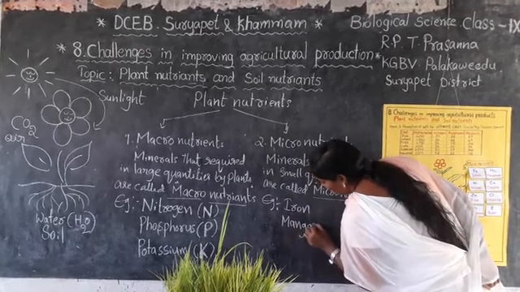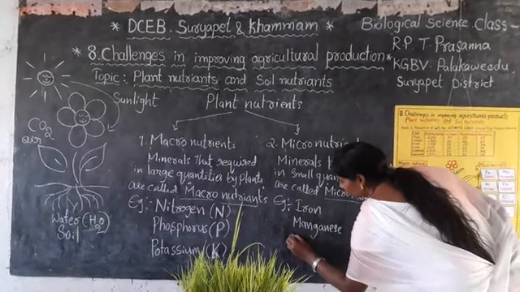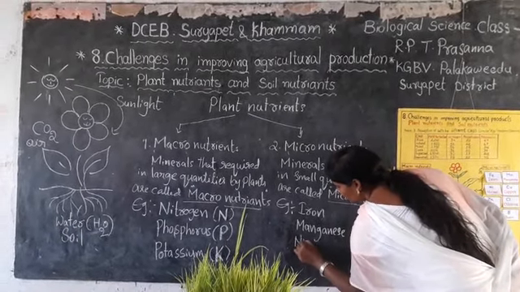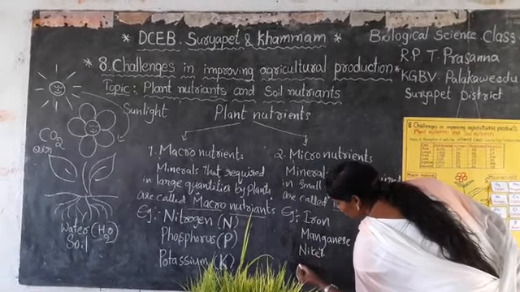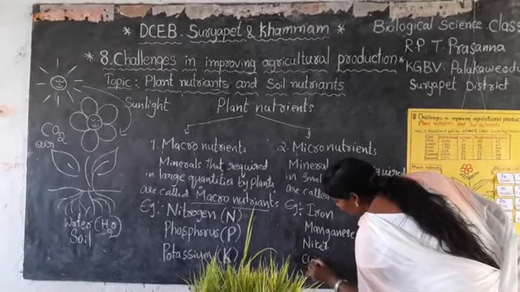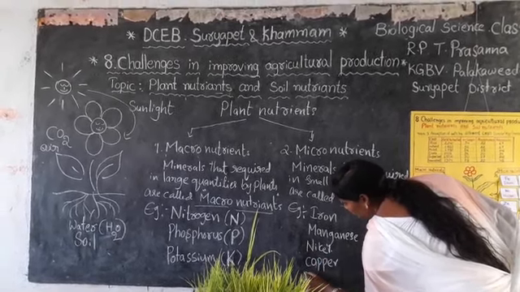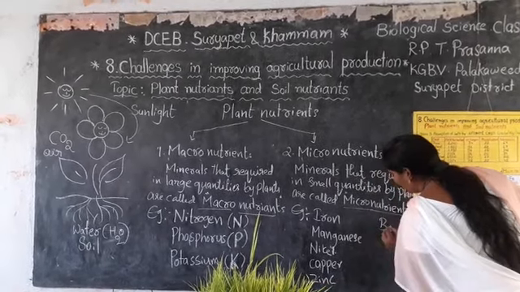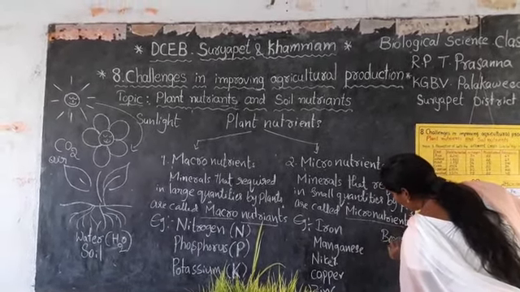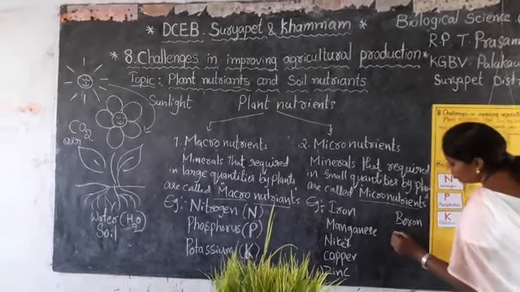Iron, manganese, nickel, copper, zinc, boron, then molybdenum.